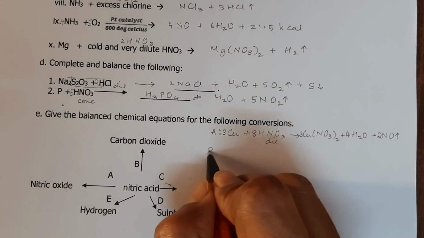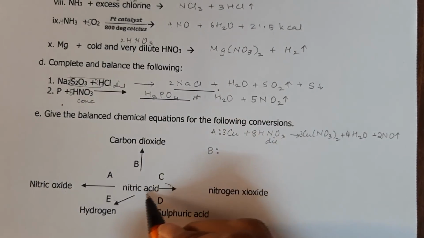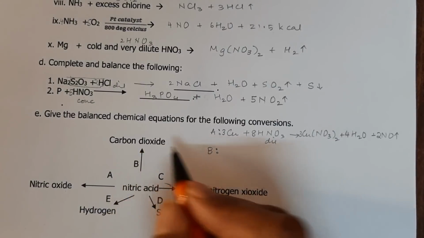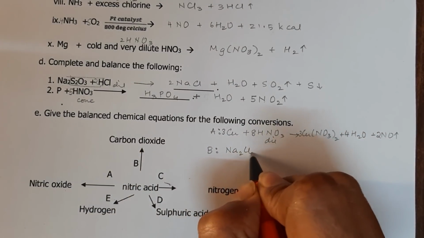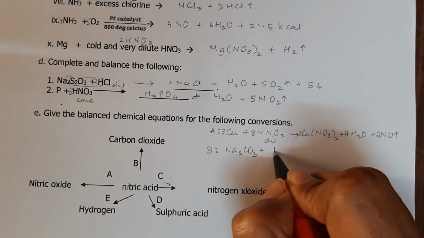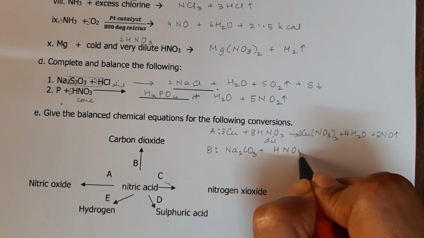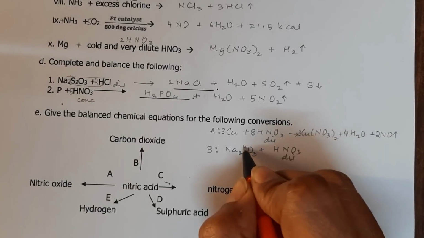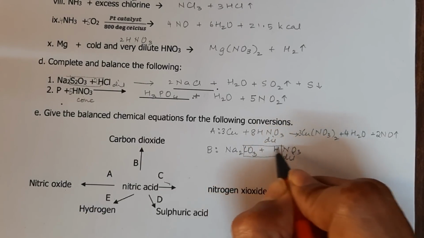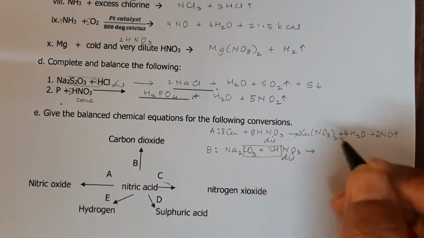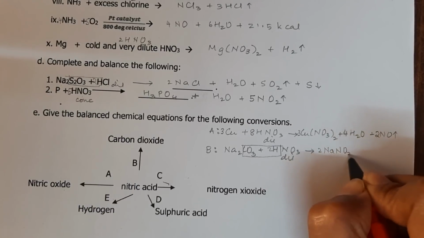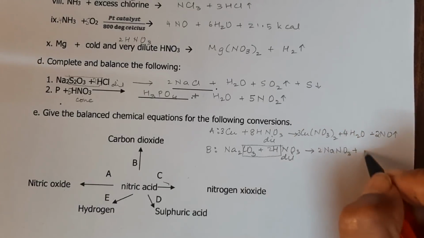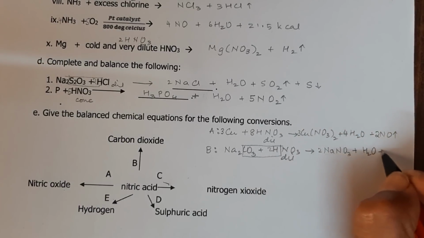B reaction. If nitric acid is producing carbon dioxide, it must have a carbonate, and so that will give us 2NaNO3 plus H2O plus CO2 up arrow.